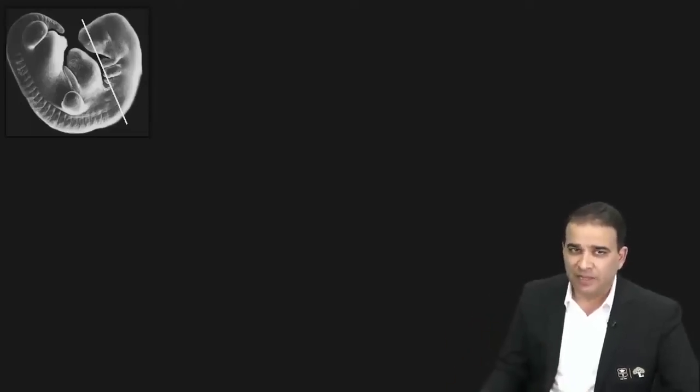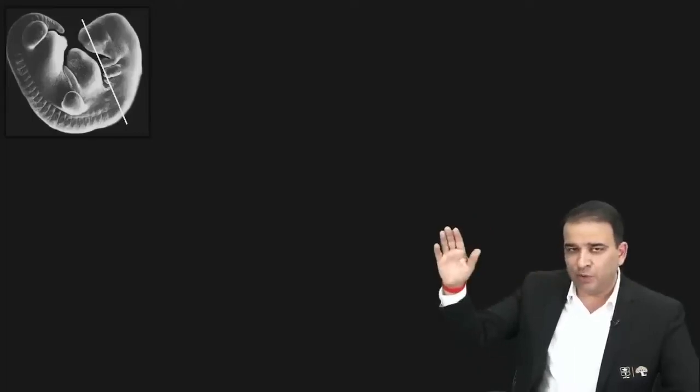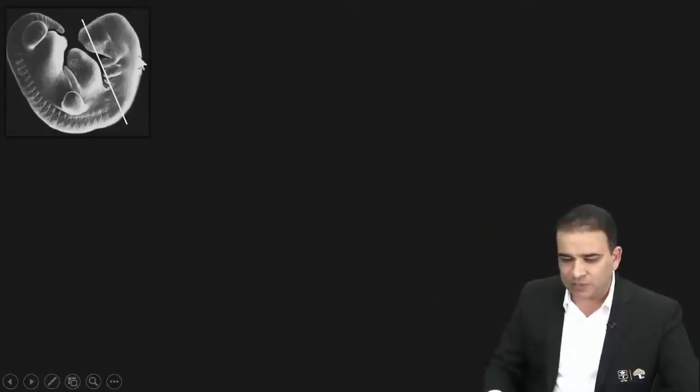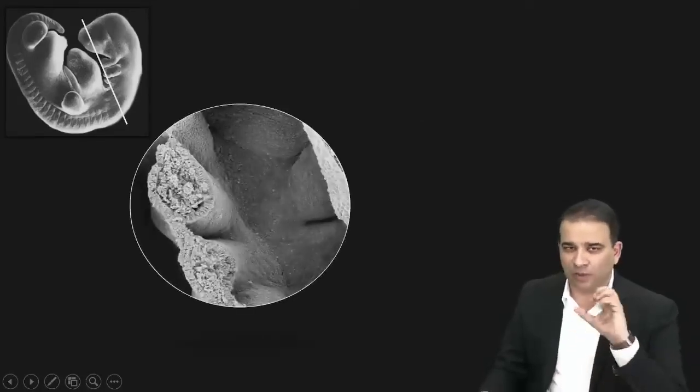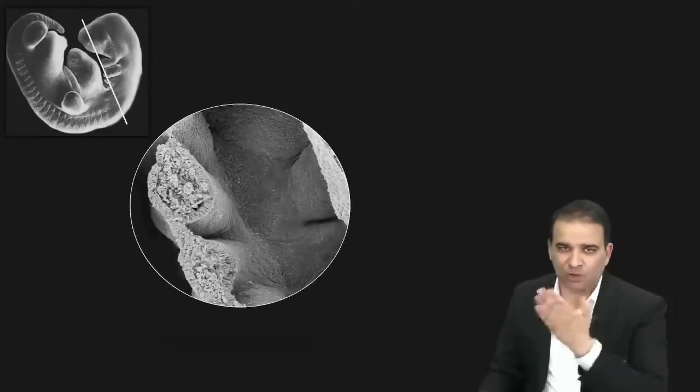The pharyngeal arches are probably their favorite here. Now look at this section, guys, and if you look at that embryo over there, if you take an axial section through the pharyngeal arches at that level, that's how the pharyngeal arches will look. It's just a close-in view of the same thing. It's a cross section, dikh raha hai aapko.